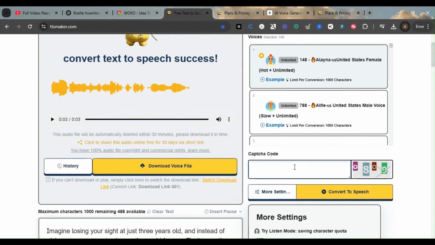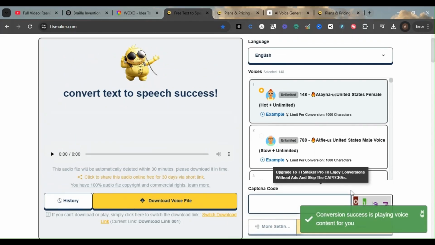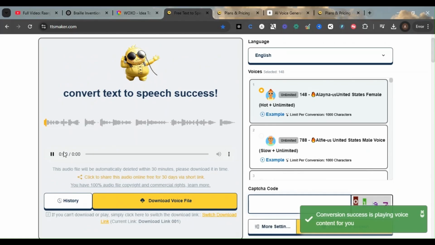Before that we need to enter this captcha, 0809. Then convert to speech. Converting text to speech, please wait 5, 6, 7 seconds. Now it is ready here, if you can see.